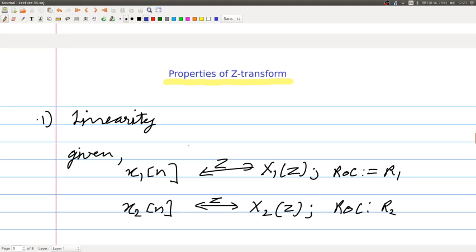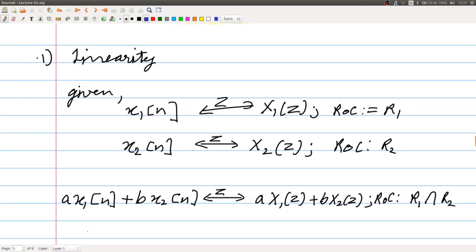So, the first property is linearity. This is again obvious. If x1 of n has a Z transform of capital X1 of Z and its region of convergence is R1, and you have another signal x2 of n whose Z transform is capital X2 of Z with a region of convergence R2, then what would be the Z transform of a signal a x1 of n plus b x2 of n, where a and b can be complex numbers? So, this expression would be straightforward.